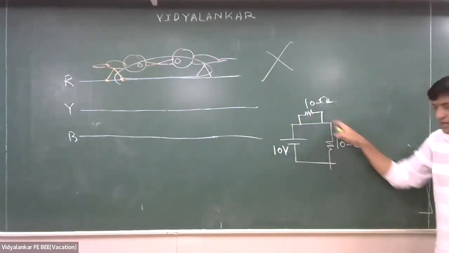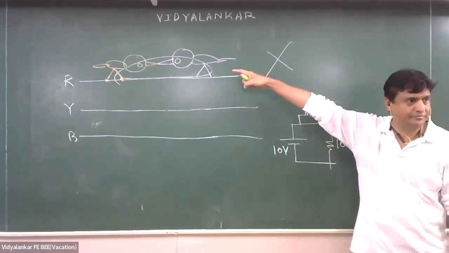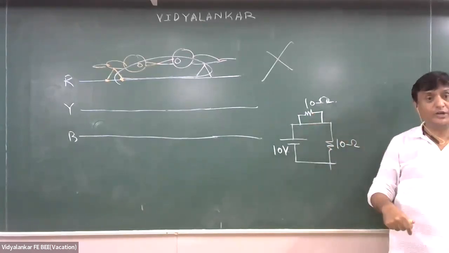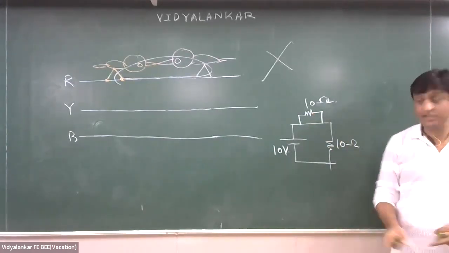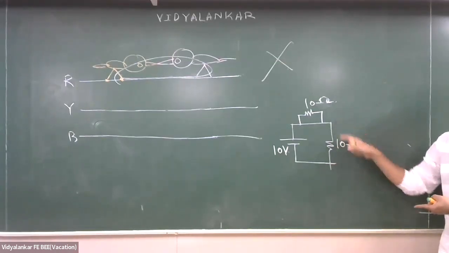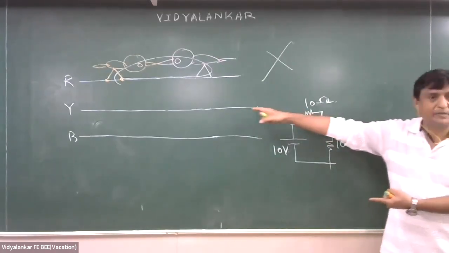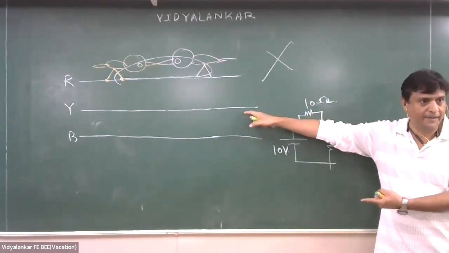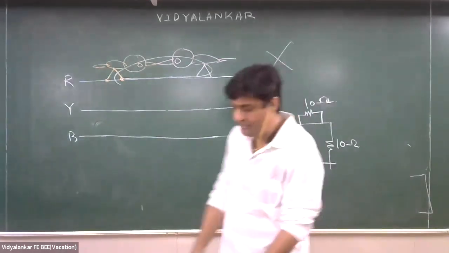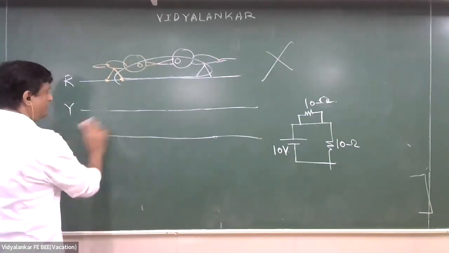So only 1 ampere current will flow. Are you getting me? They are connected to what? Single wire only. There is no potential difference. But what is special about this? They are connected across a potential difference. Exam में सब कुछ draw नहीं करने का, oral में भी सब कुछ draw नहीं करने का, सिर्फ पूछा तो बता देने. Everyone understood? Okay. No, sir.